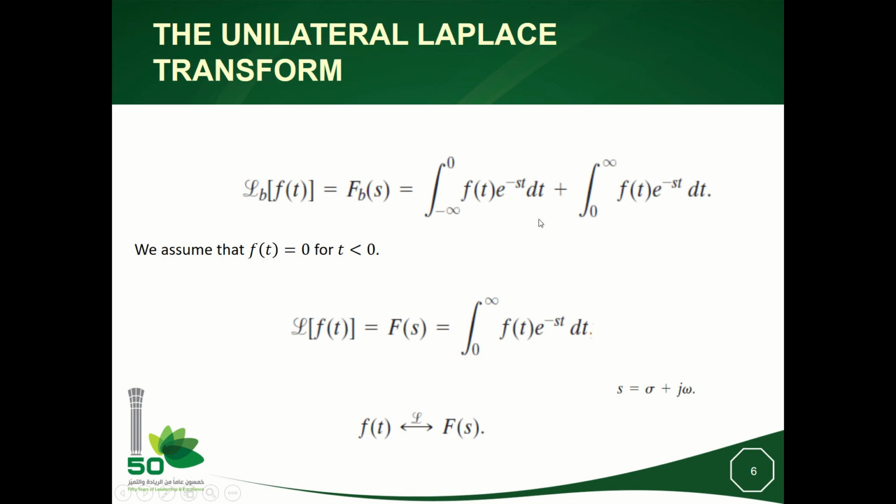In this case, the first part of the integral will be 0, and we will be left only with the integral from 0 to infinity of f(t) exponential minus st dt, where s is a complex number equal to sigma plus j omega. We will adopt this notation to say that f(t) has a Laplace transform equal to F(s), and F(s) by the inverse Laplace transform gives f(t).